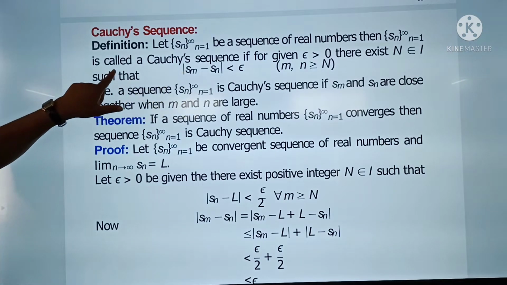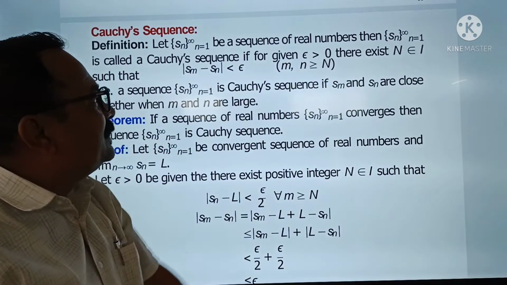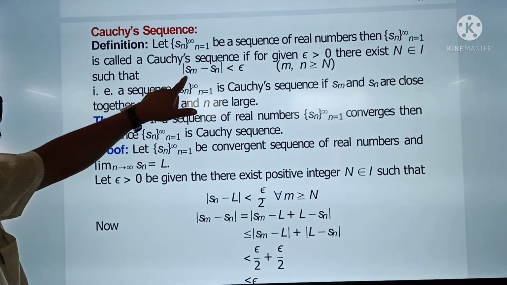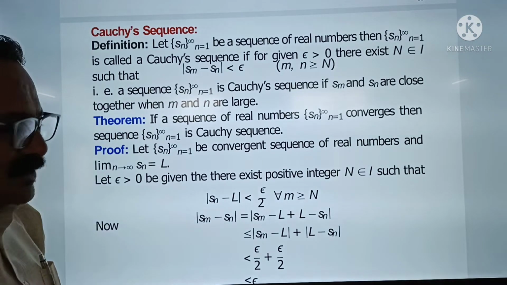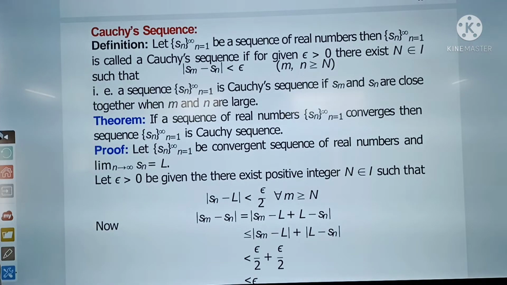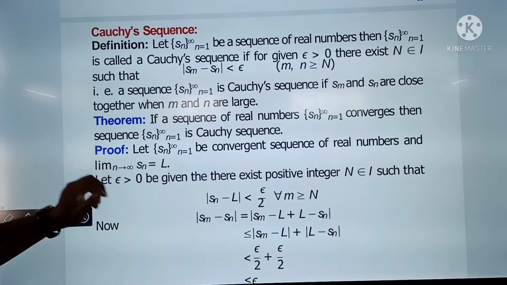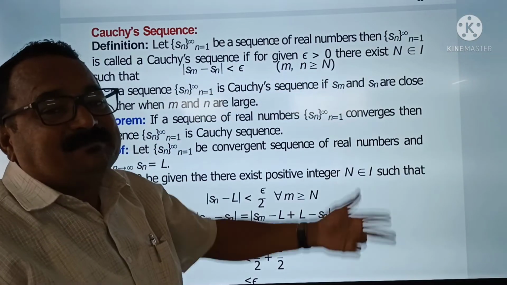Then the sequence Sn is called a Cauchy sequence if for given epsilon greater than 0 there exists an integer N such that |Sm minus Sn| is less than epsilon. This looks somewhat difficult, but it is actually not difficult. What is this actually? See, what is that, if for given epsilon?